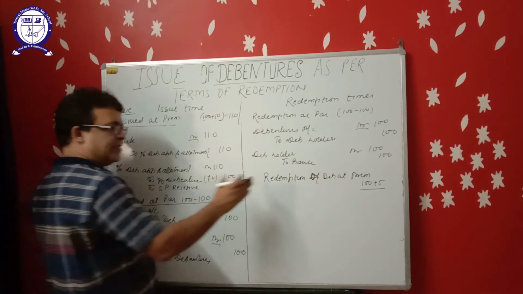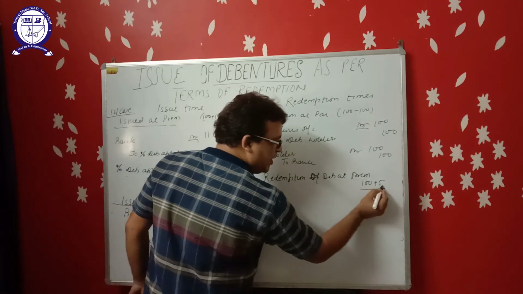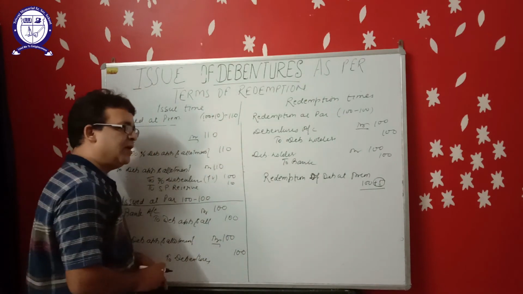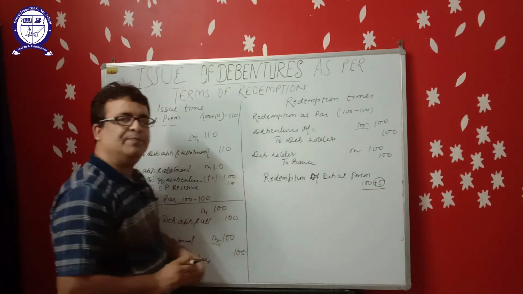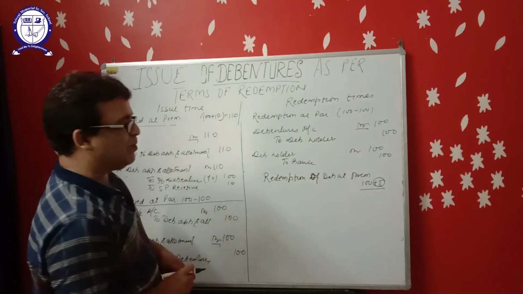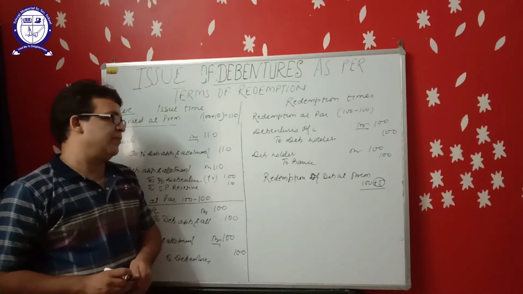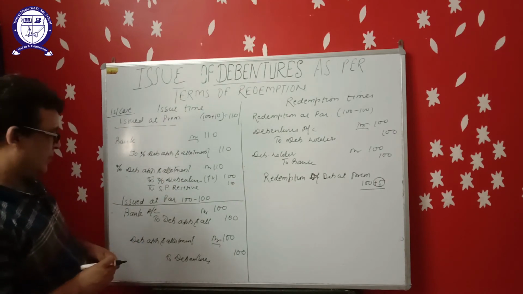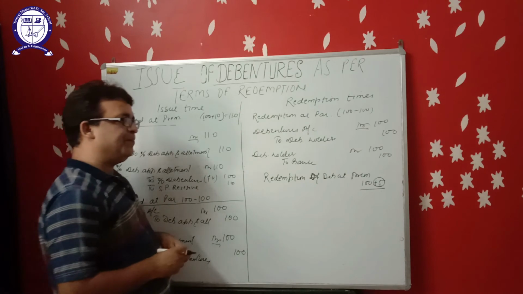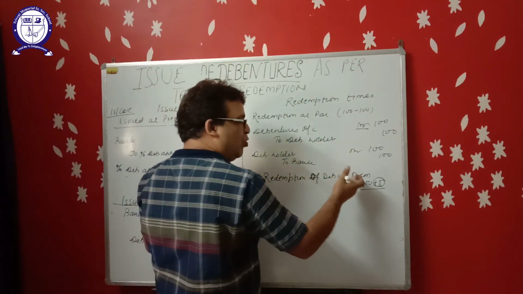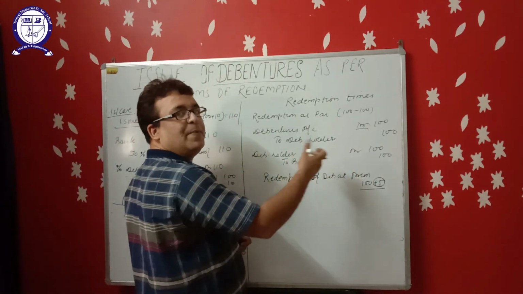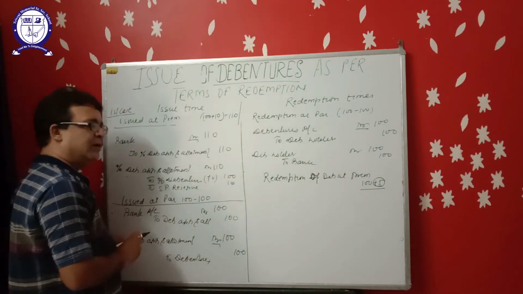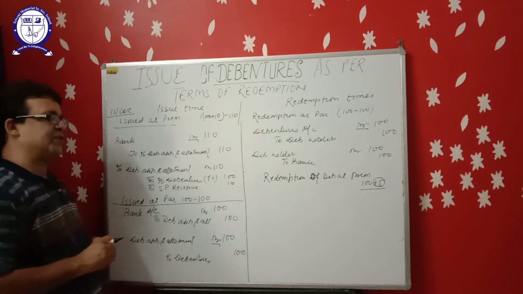Now look at this. Debentures are to be redeemed at premium. We have to pay them 5 rupees extra. This is a loss for the company. And you know the principle of accountancy, convention principles, prudence principle. According to that principle, if there is any loss that is going to happen in future, this will be recorded at the time of issue of debentures.